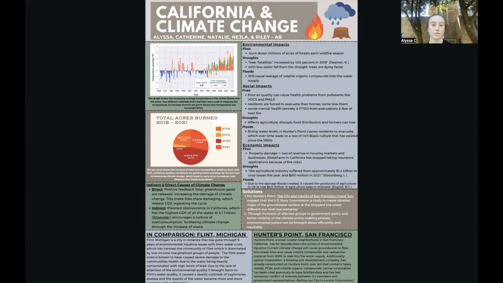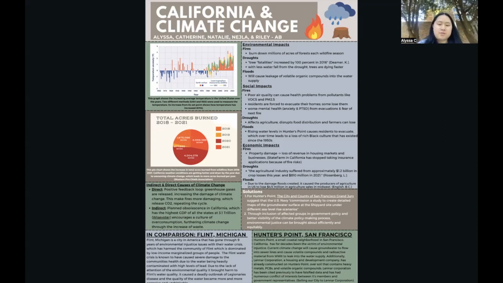The social impacts of worsening climate change are poor air quality, which can cause really bad health problems for people in cities, and residents are forced to relocate and evacuate their homes. For droughts, it affects agriculture and disrupts the food chain and food distribution. Also, farmers can lose their jobs. Flooding can cause residents, like at Hunters Point in San Francisco, to evacuate, and it also destroys cultures that have been there since the 50s.